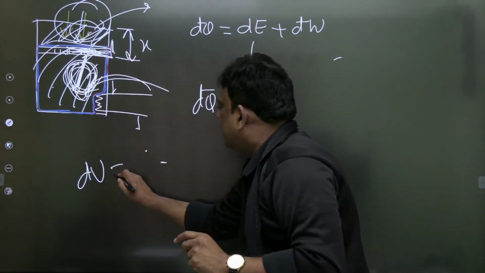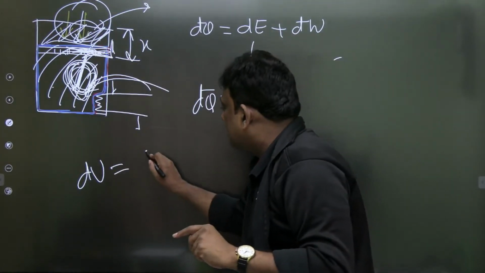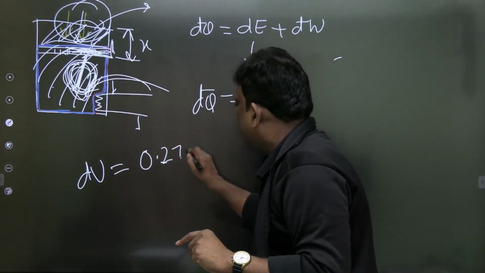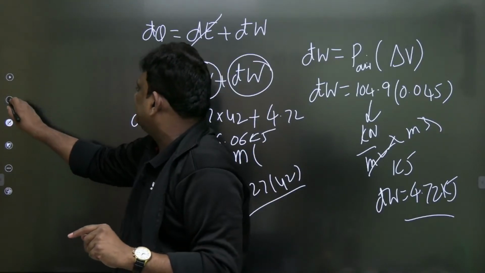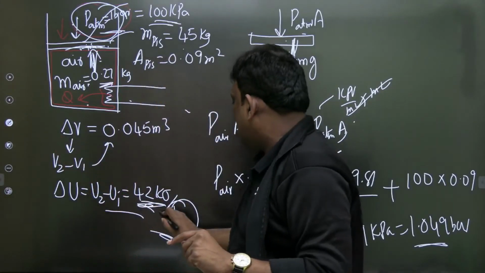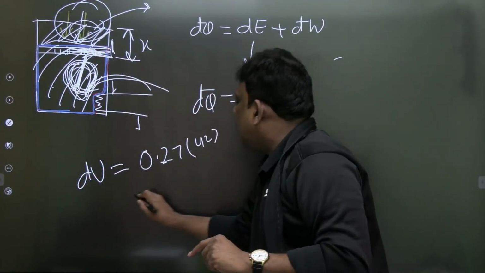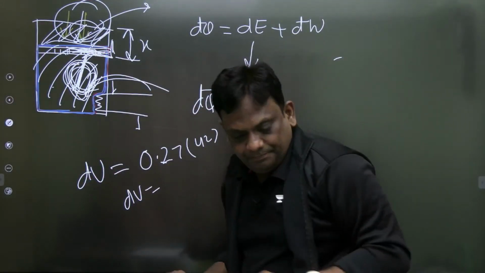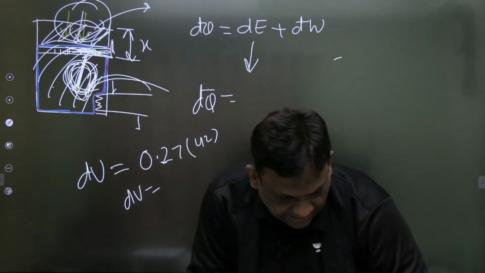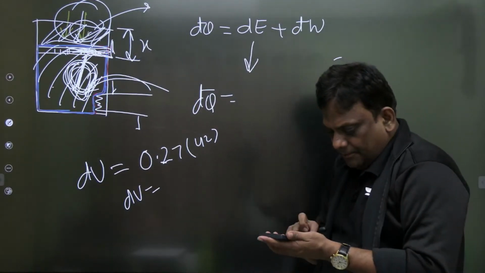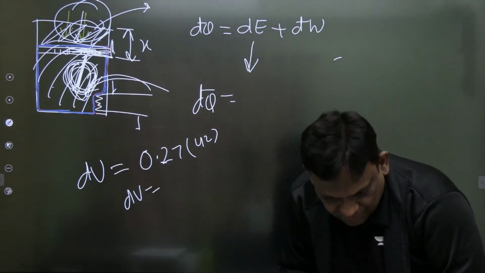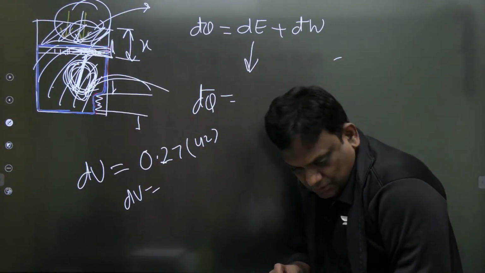Now let me calculate the internal energy change of air. तो कितना है? 0.27 into, already it is given, कितना increase हो रहा है उसका? 42. So therefore into 42. ये कितना आ रहा है सर internal energy change? Anyone? Internal energy change कितना आ रहा है air का? 0.27. No one is commenting into 42.